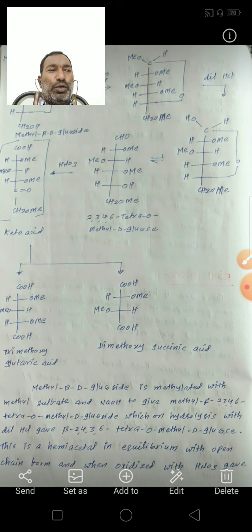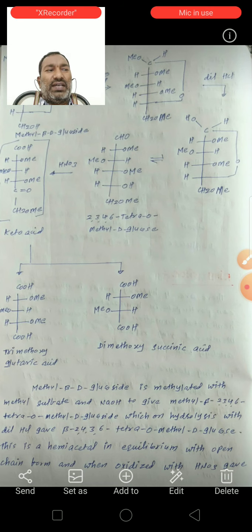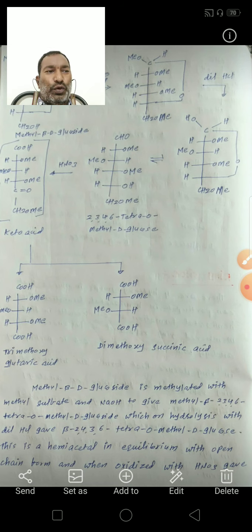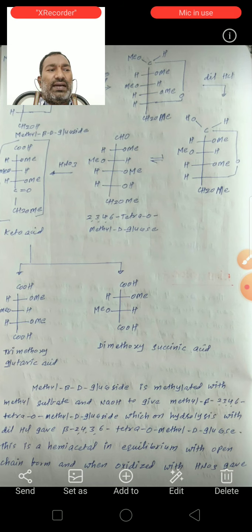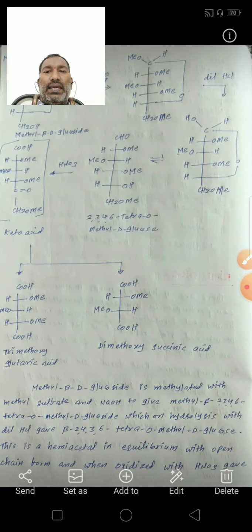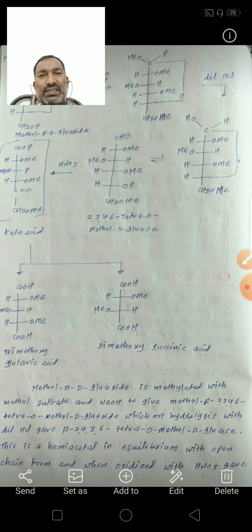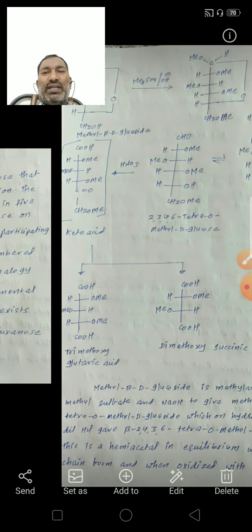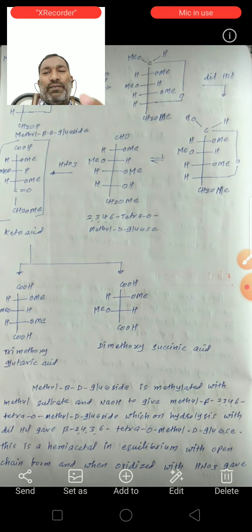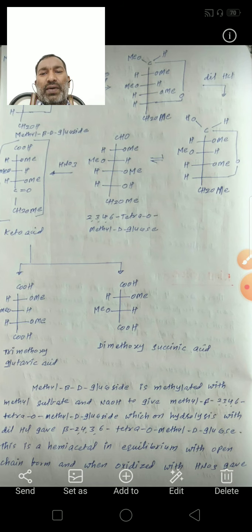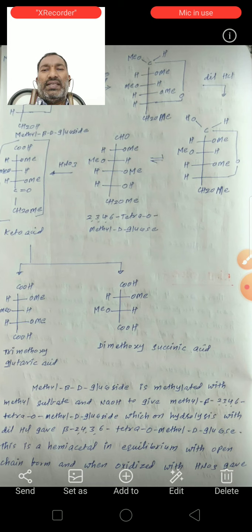The keto group at C5 corresponds to OH at C5, thus confirming the participation of the C5 carbon in hemiacetal formation. So these reactions finally prove that the fifth carbon OH group participates in the formation of the hemiacetal